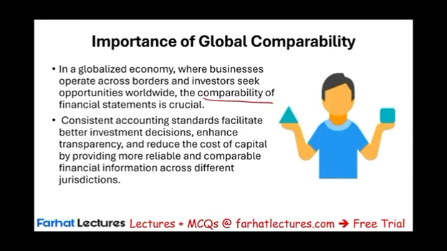You could have someone in France, someone in Japan, who wants to invest in a US company. As long as they can read the financial statements and understand and trust them, then they can. So consistent accounting standards make it easier for investment decisions, because they enhance transparency and reduce the cost of capital.